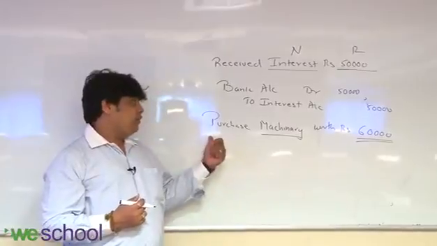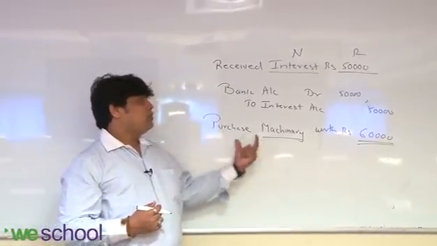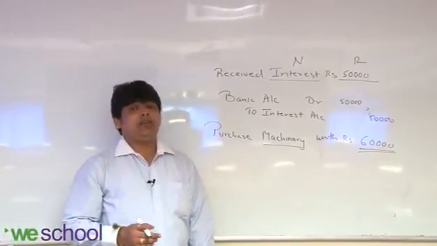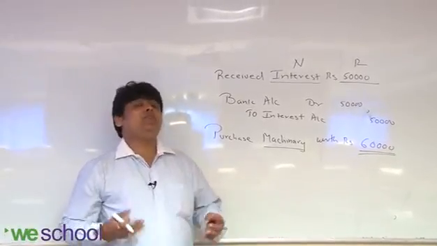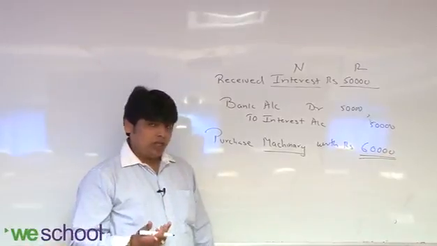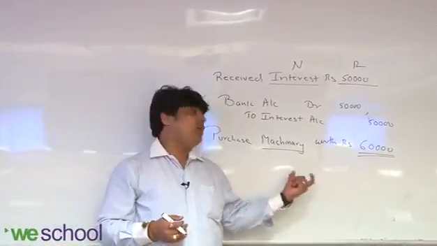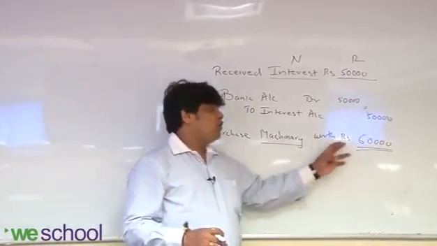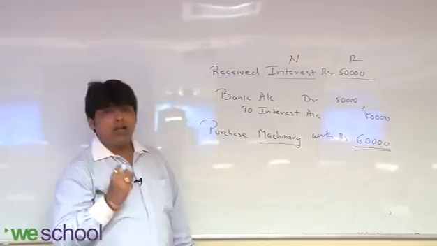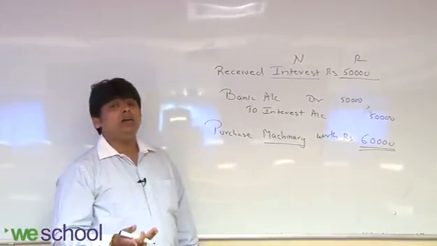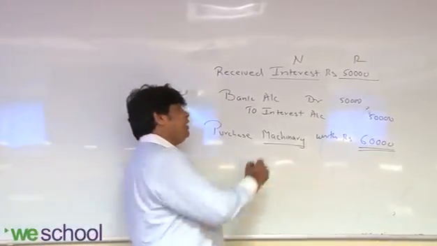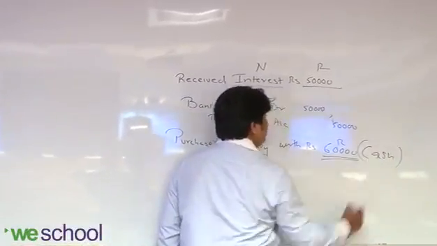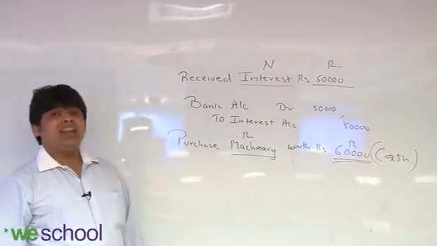If I had given this transaction, purchase machinery worth rupees 60,000 from Ramesh, in that cash is not affected, because they didn't mention that they paid cash. Then in that case, you have to take a personal account and a real account. But here there is no personal account. So one is the machinery account and the second one is the cash account. Both are real.